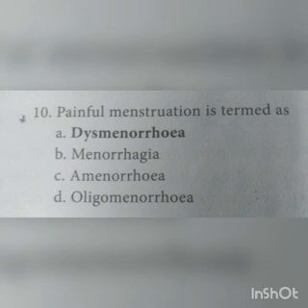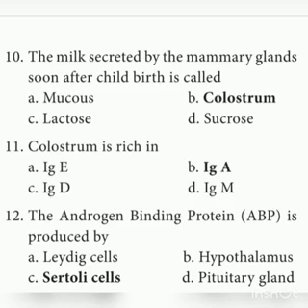Painful menstruation is termed dysmenorrhea. It is a disorder of the menstrual cycle. The milk secreted by the mammary gland soon after childbirth is called colostrum. Colostrum is the first milk secreted after childbirth. Colostrum is rich in which type of antibodies? IgA antibodies. It's a very important question. It is asked in the NEET exam also. The androgen binding protein is produced by which type of cells? Sertoli cells.